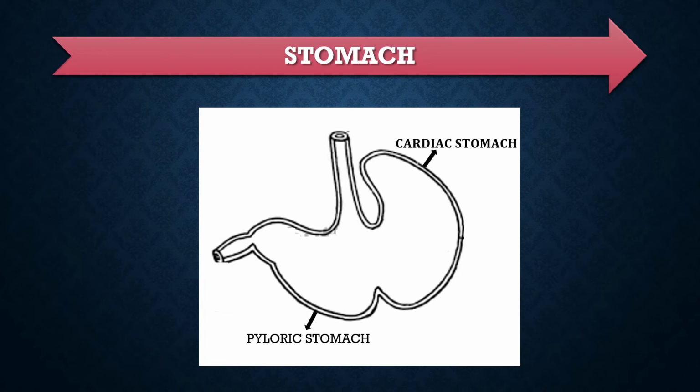The opening of the esophagus into the cardiac stomach is guarded by the gastroesophageal sphincter. The opening of the pyloric stomach into the duodenum is guarded by the pyloric sphincter. The stomach contains goblet cells for secretion of mucus, oxyntic cells for secretion of HCl, and peptic cells for secretion of pepsinogen.